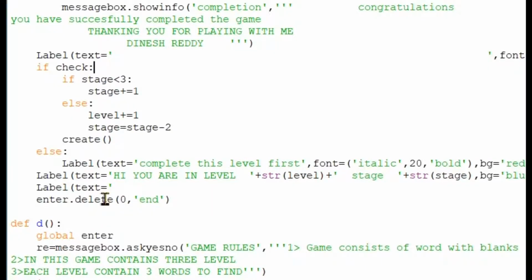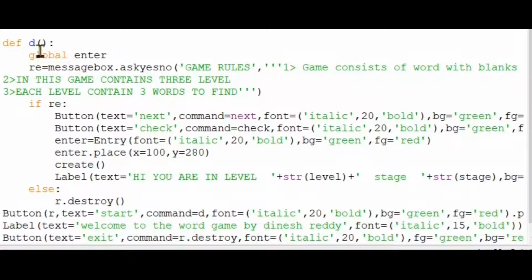And enter dot delete means if you press next, then the value present in the entry box will be deleted. As you can see, that tells you about defining a D. Here is global enter, which means here we have used the word enter for the entry.